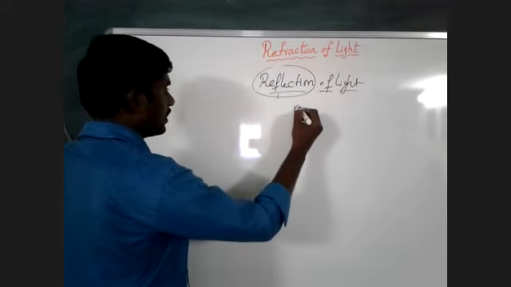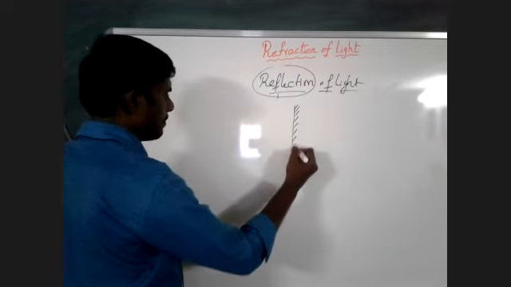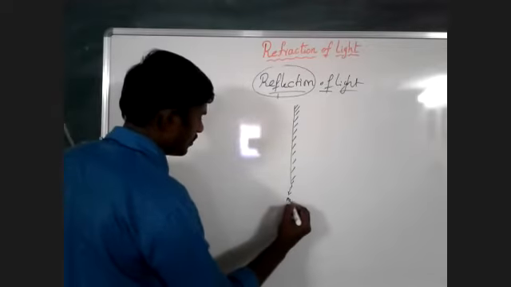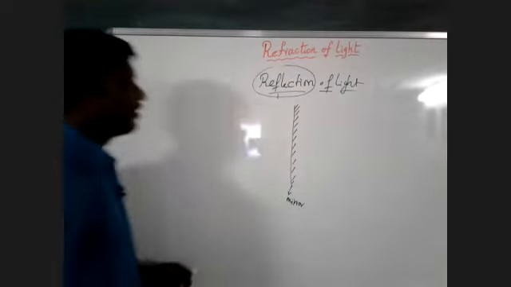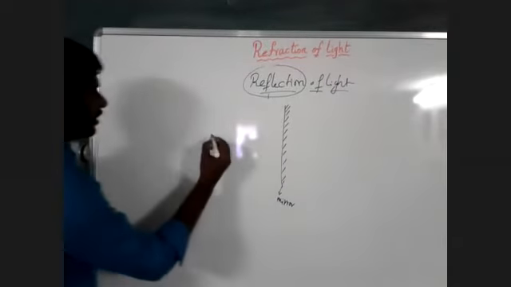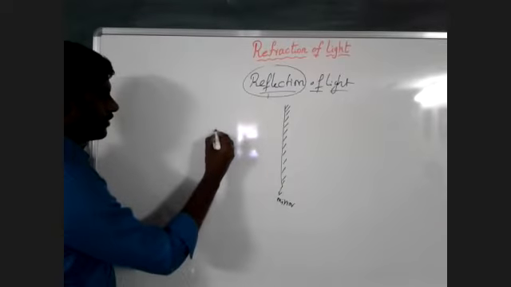Let us consider a mirror. Now let us place an object in front of the mirror.